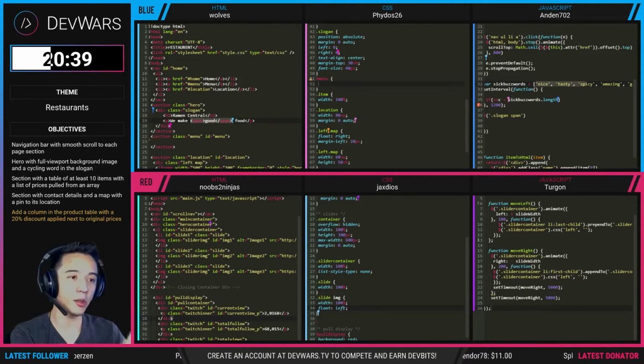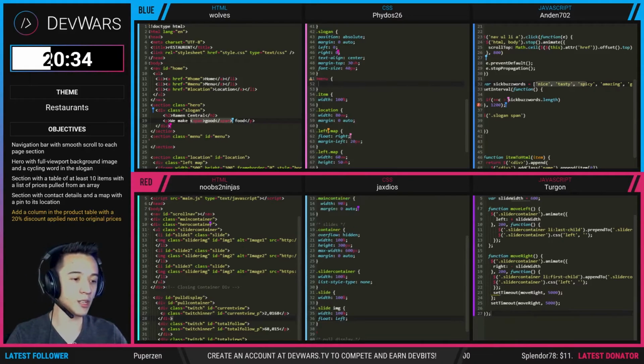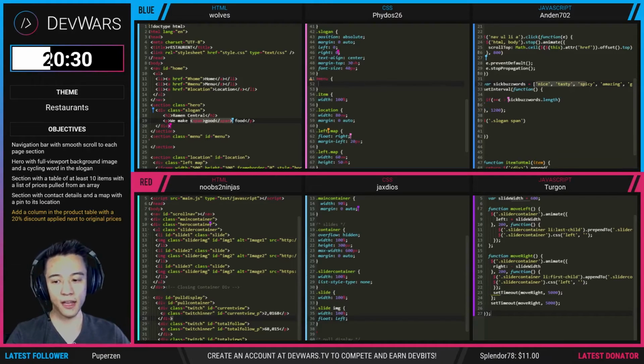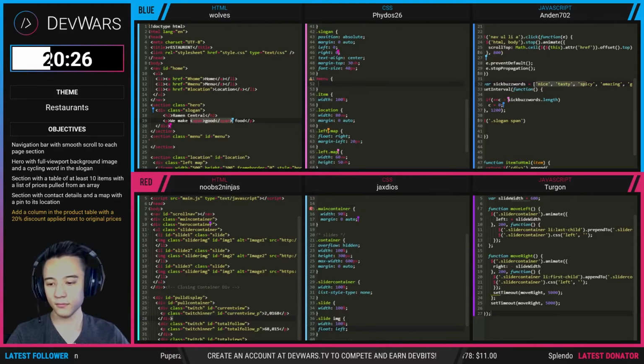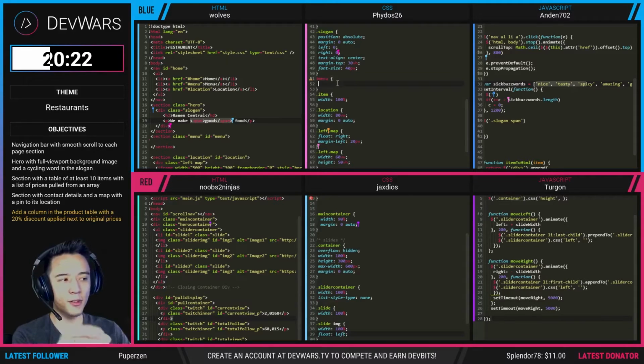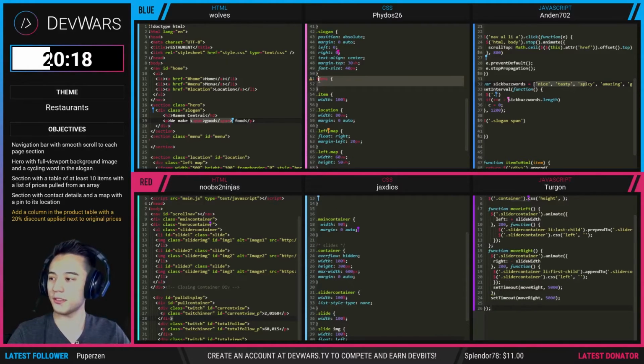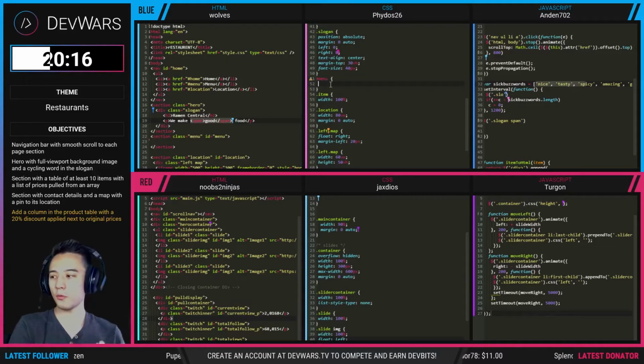However, like I was saying with the red team, they didn't approach it that way, but they can still earn the objective by simply adding a text to each slide. Still no styles for that menu just yet. As you can see on the blue team, you see this menu selector just open, just waiting for styles to be added to it.